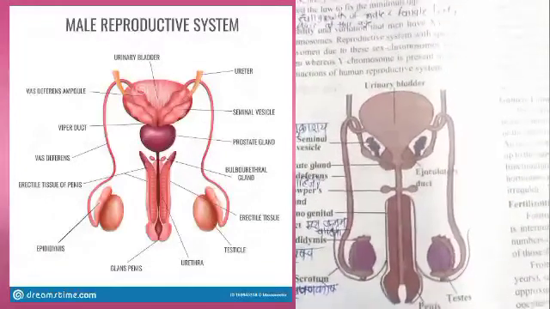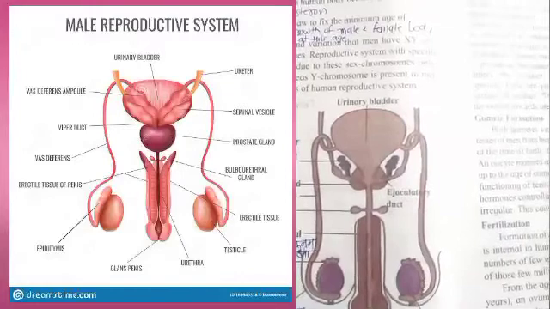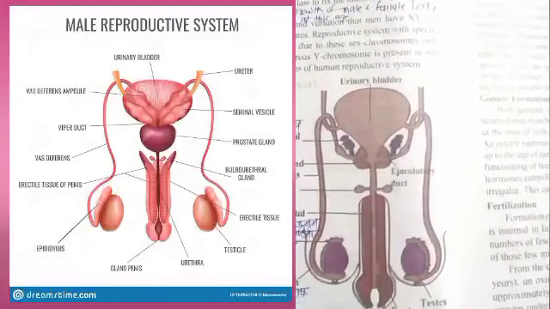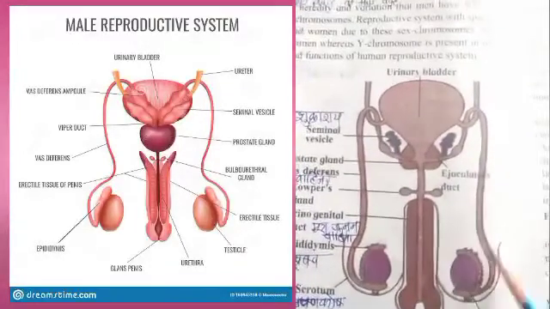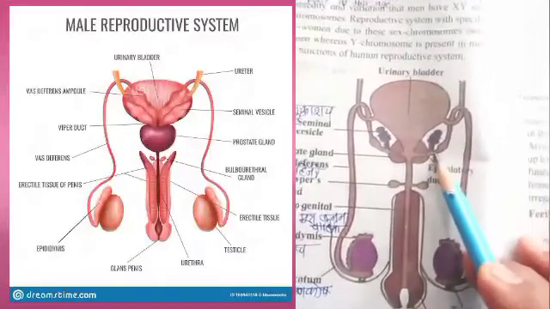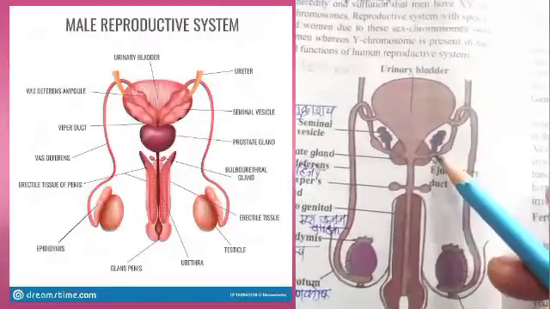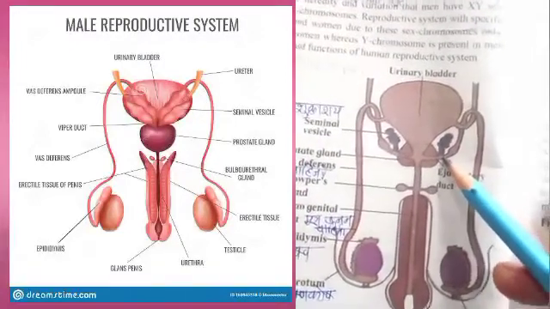Then these are the two vas deferens. The vas deferens are also tube like structures. It carries sperms towards the ejaculatory duct. Here this vas deferens carries the sperm into the ejaculatory duct.